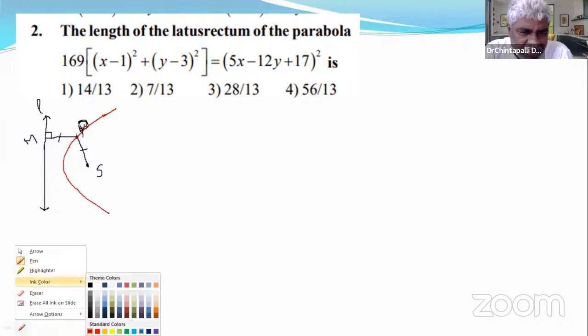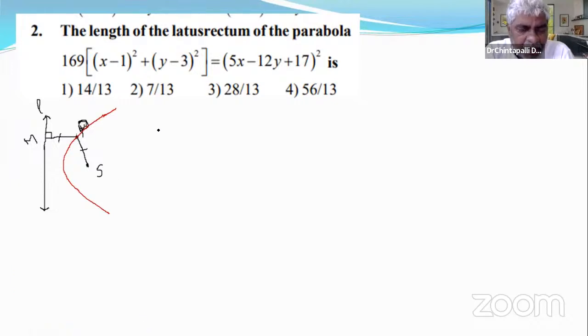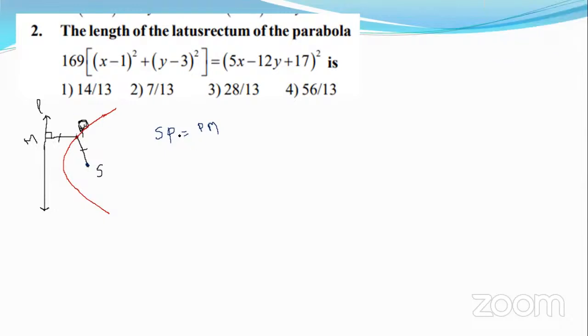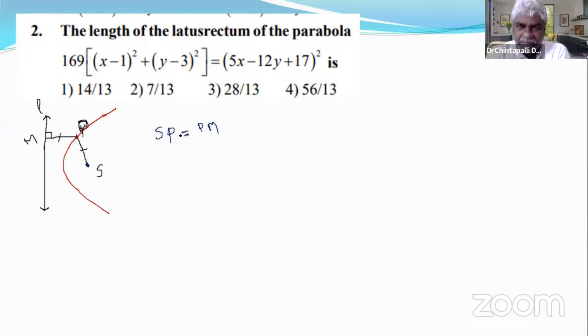That's why the basic definition of parabola is SP is equal to PM. Do you remember we did some questions also using this concept? Simply, the focus is given and the equation of the line is given. Then we found the equation of the parabola by using the concept SP equals PM, right? What do you say about SP? SP is the distance between 2 points. P is a point and S is a point. Of course, the coordinates of P are x, y.